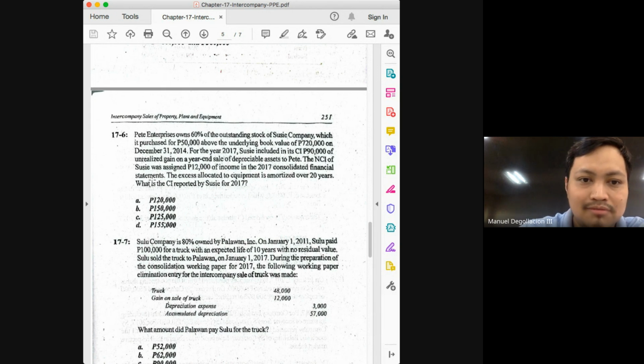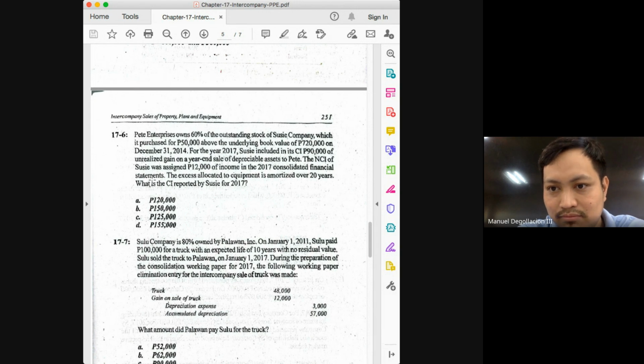we add back all the negative adjustments, deduct all the positive adjustments. And what adjustment do we have in this problem? There's an unrealized gain of 90, which would have been deducted from the income reported. So that means we'll have to add this back to the 30.